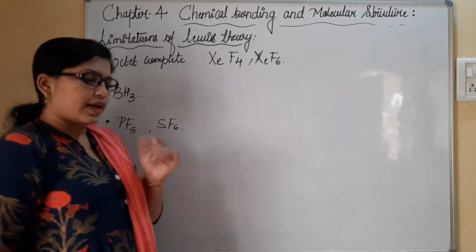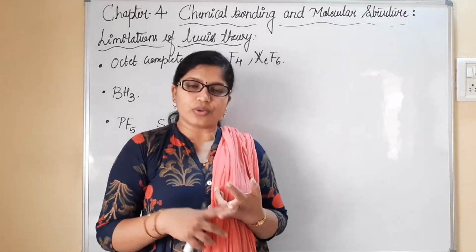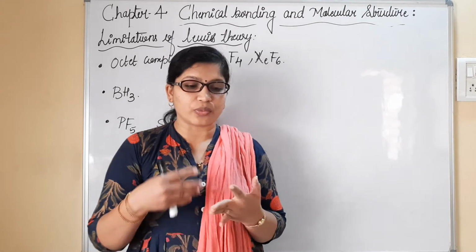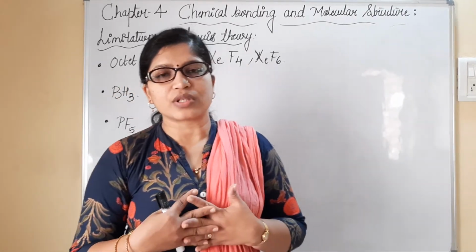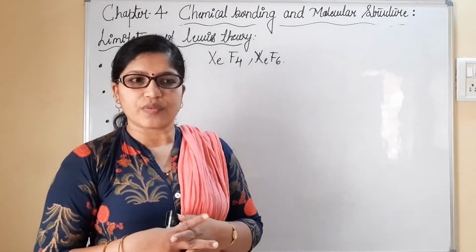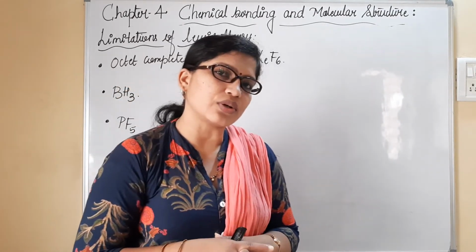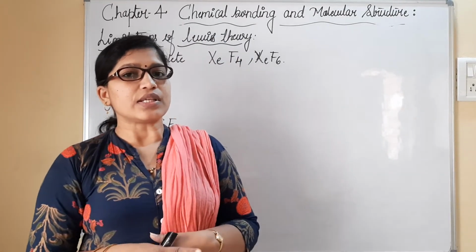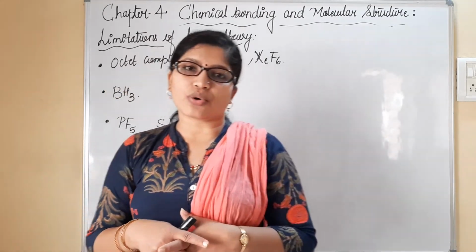So, as we have discussed regarding the octet rule and duplet rule given by Kossel-Lewis approach, a species which has 2 electrons is stable. A species which has 8 electrons is also stable.